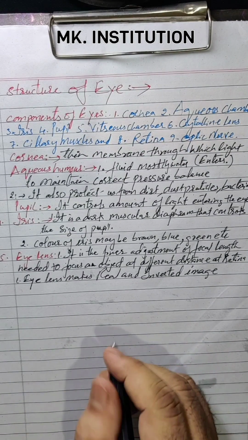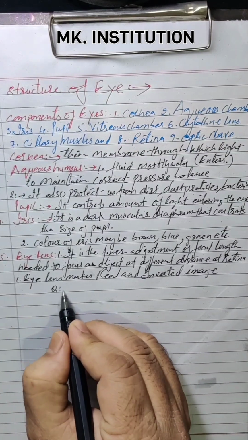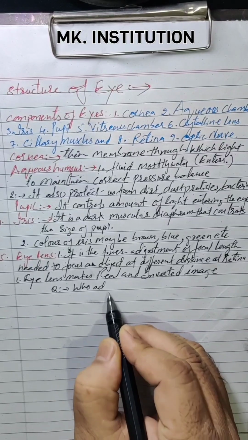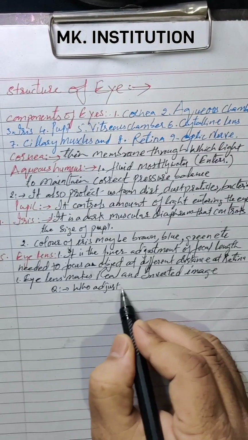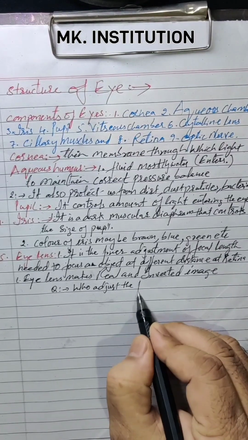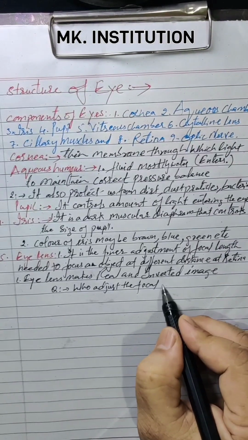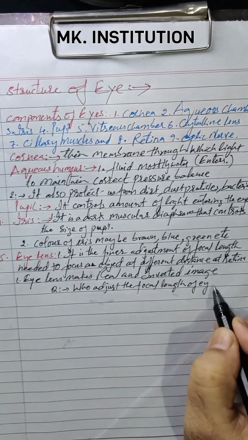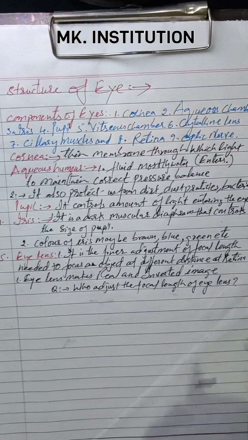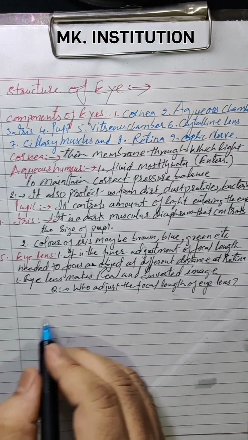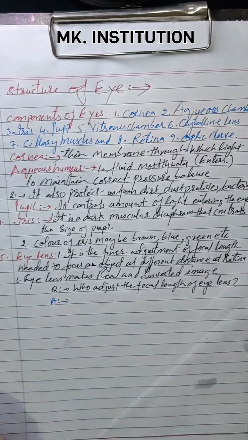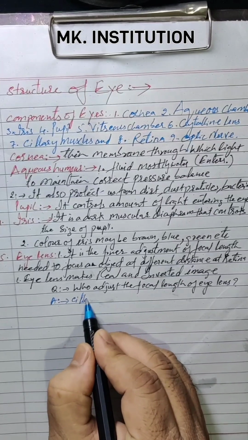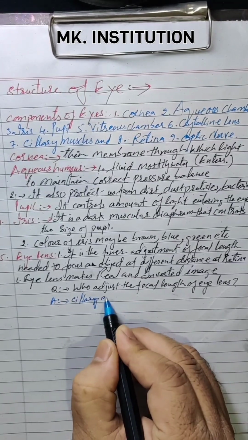Here you can add one question. Who adjusts the focal length of the eye lens? Then what will be the answer here now? The answer is ciliary muscles. All the ciliary muscles.